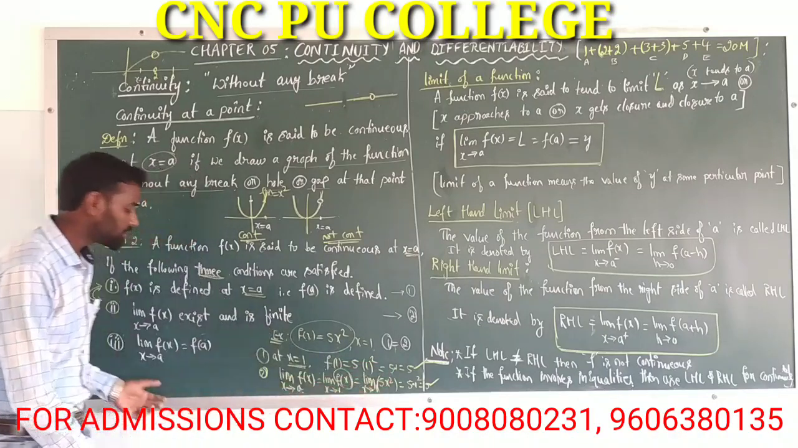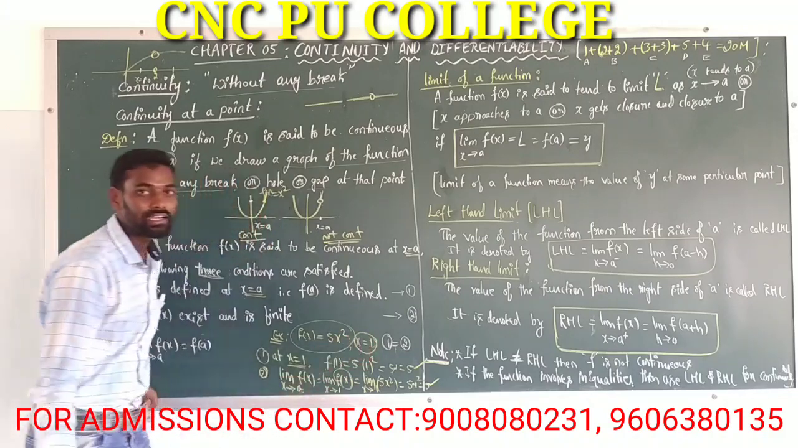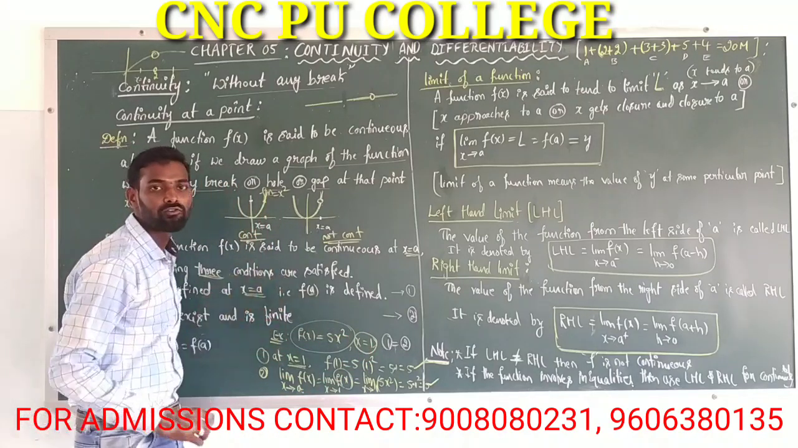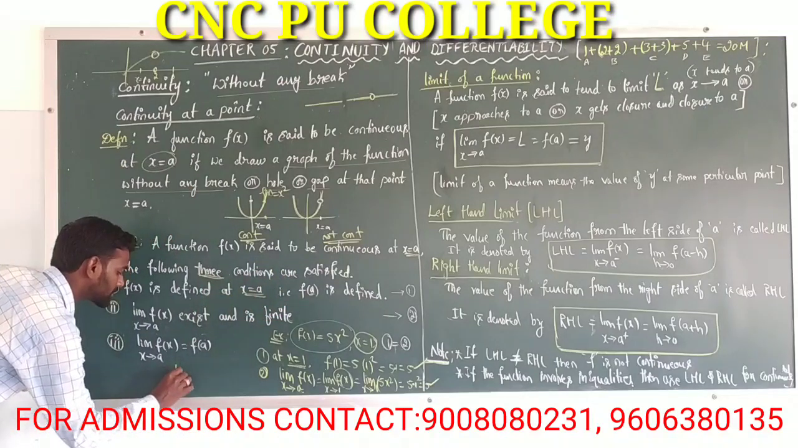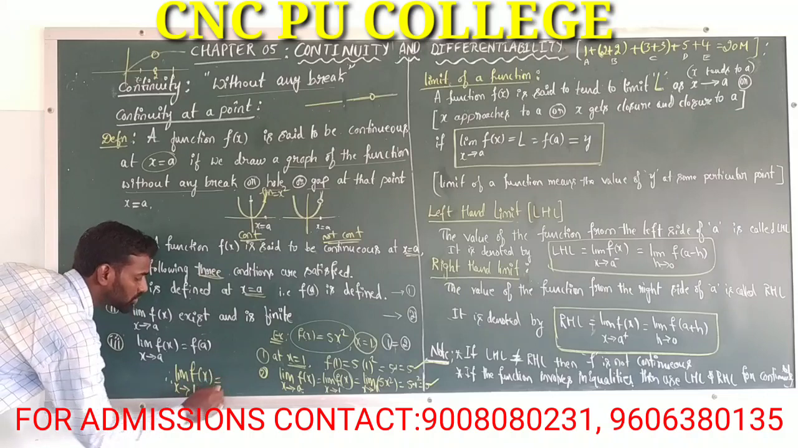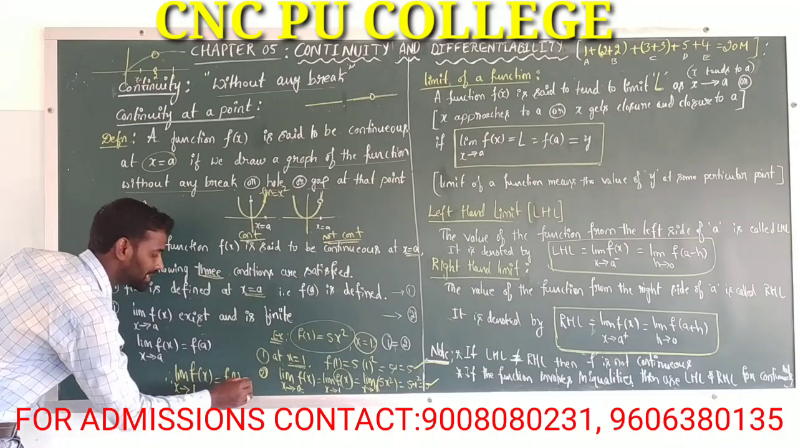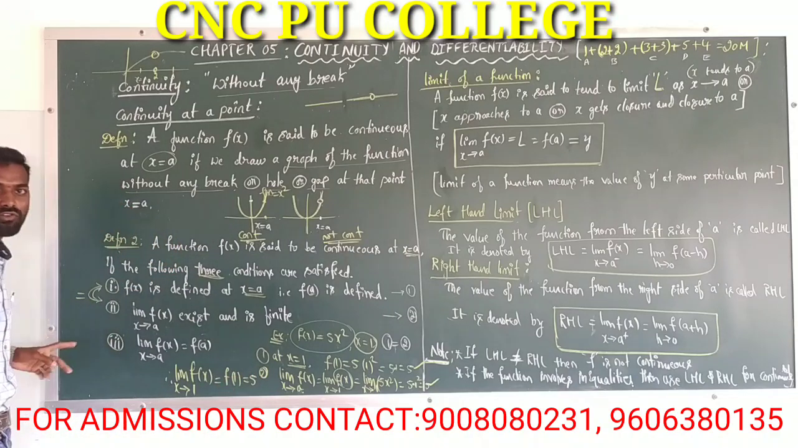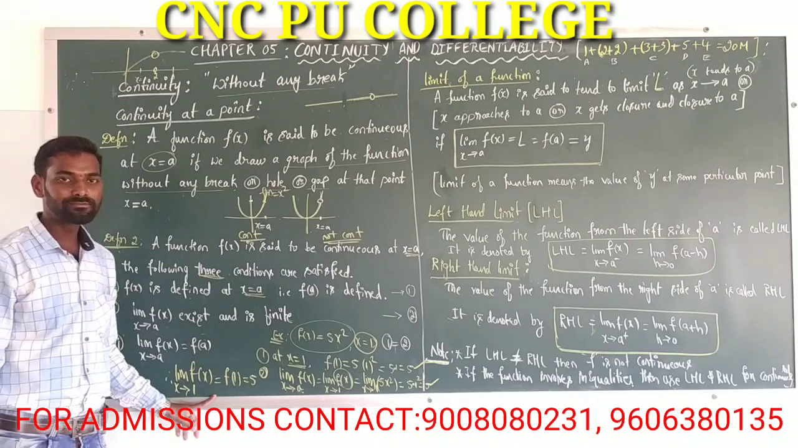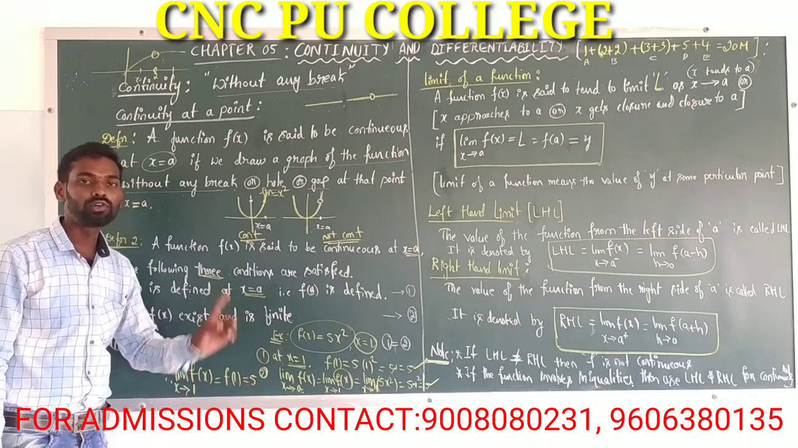That means the limit of the function exists at x equal to what? 1. And the limiting value is equal to what? 5. That means therefore we will write the limit of f of x as x tends to 1 is equal to f of 1 value, which is equal to both the values, equal to 5. That means the limit of the function exists at x equal to 1 and that is equal to 5.